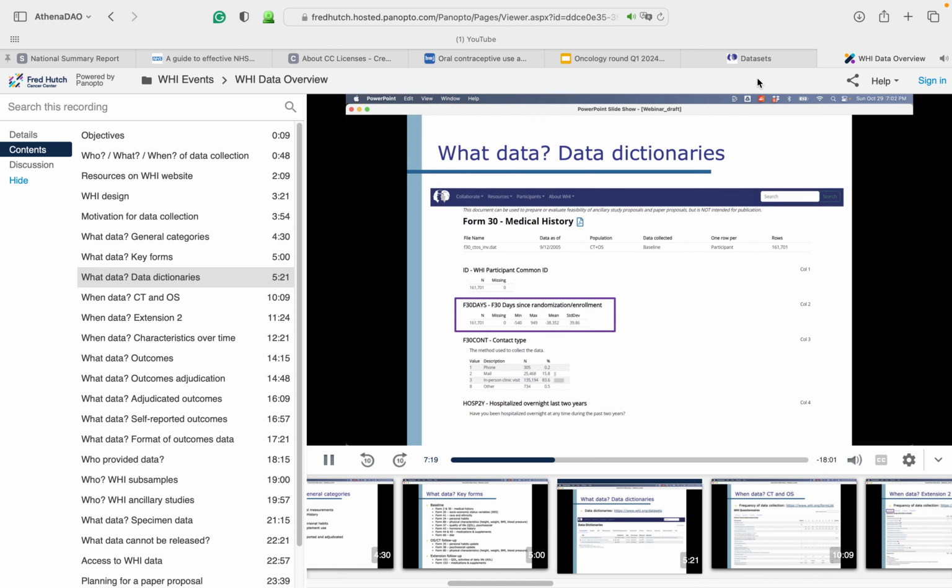Another commonality for WHI data files is the inclusion of a days since randomization or enrollment variable. Rather than providing dates for data collection or outcomes, all data is indexed to the date of randomization for the clinical trial or enrollment for the observational study. This allows data to be temporally aligned without the need to release specific date information.